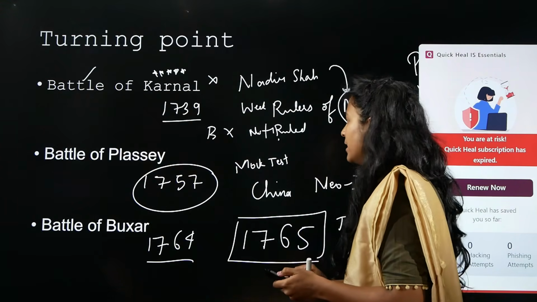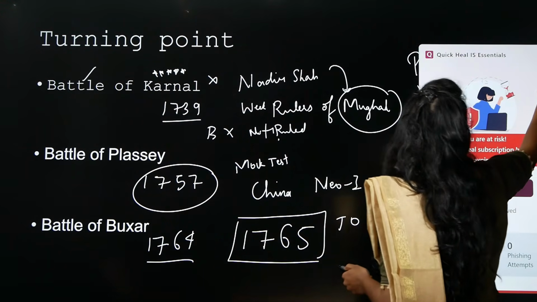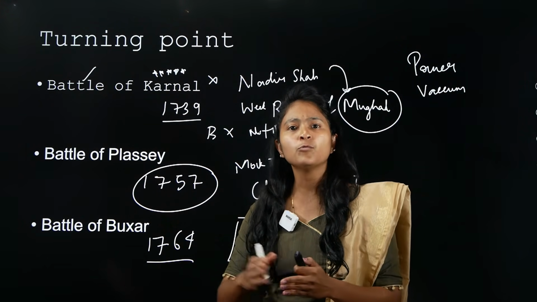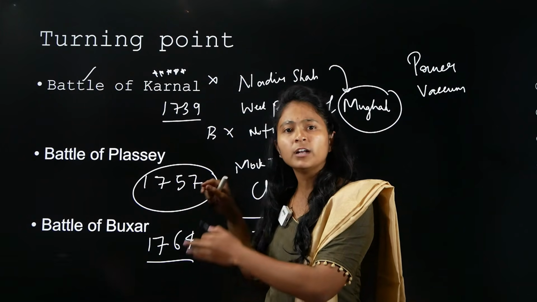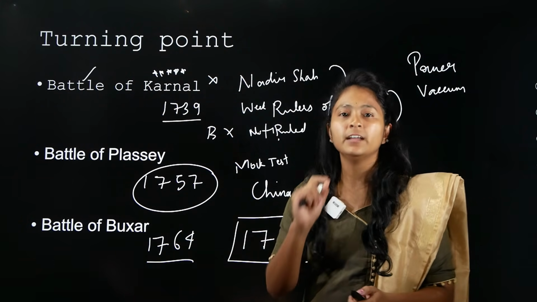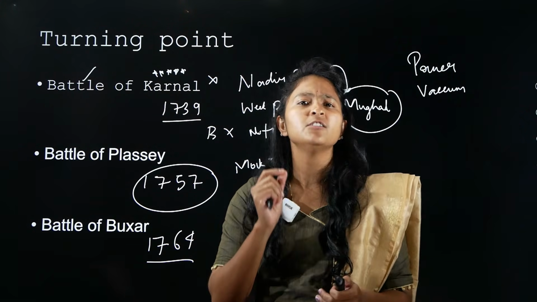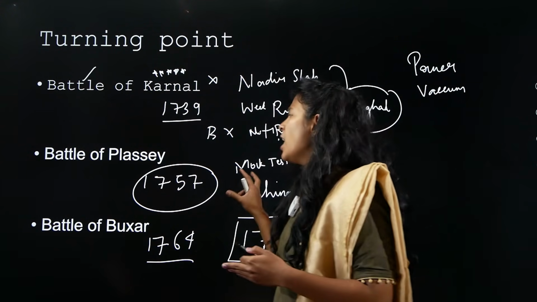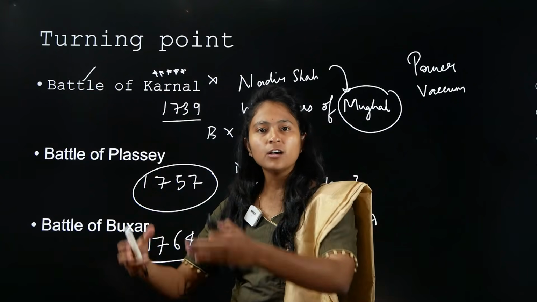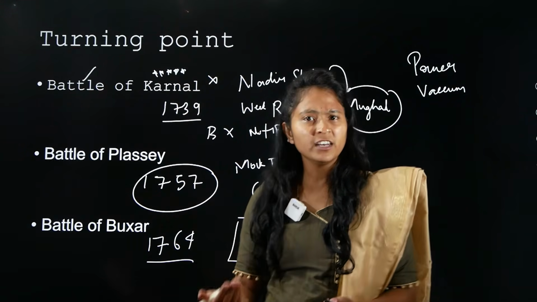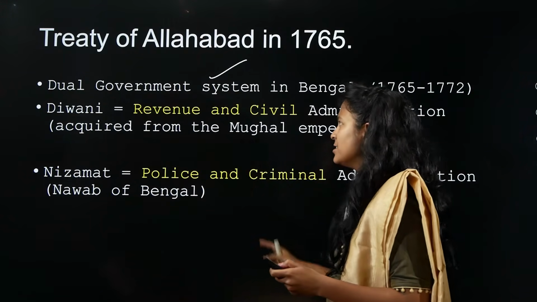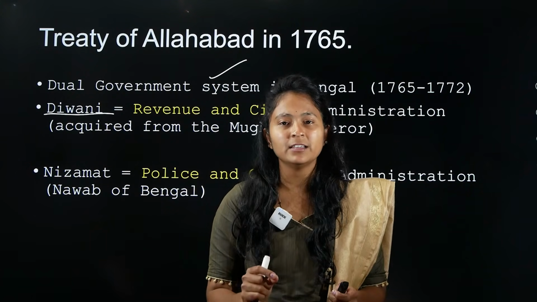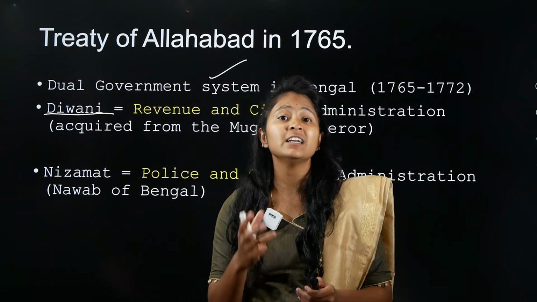I want you to understand, so far whatever is happening in British India is called plundering. The British were plundering, or looting, the resources of India. The reason is they had no right to do it. They were taking a lot of money to Britain, becoming very rich. But from here, that is when they got Diwani rights. That is when they become legitimate. Legitimate basically means it gives them power.